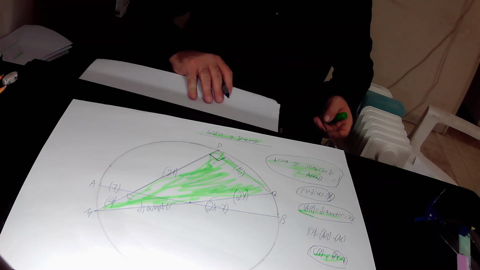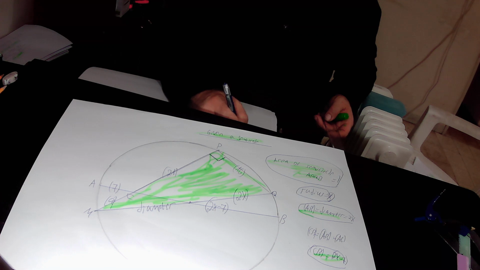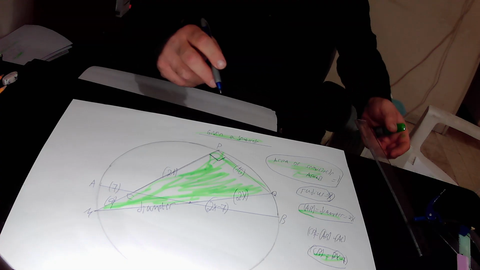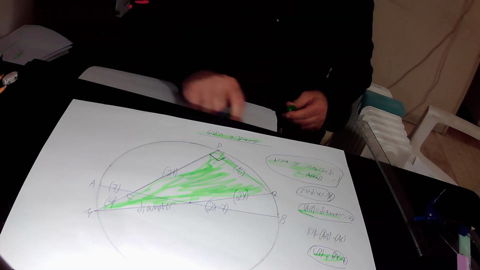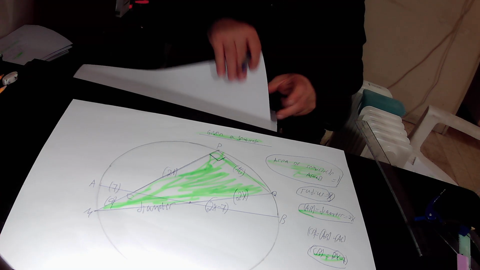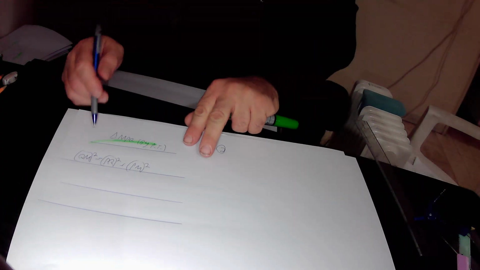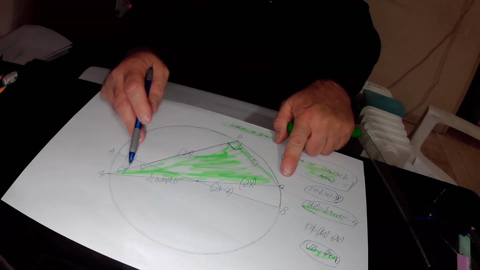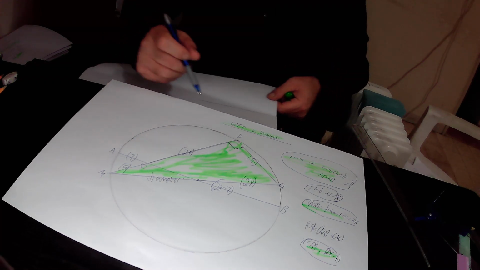QM squared, that is the square of the hypotenuse, equals PQ squared plus PM squared. The hypotenuse QM equals 2x, therefore QM squared is 2x squared. And it equals PQ squared.